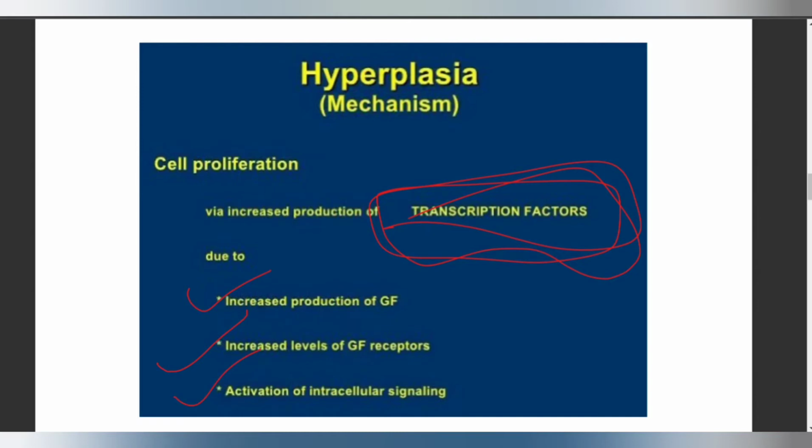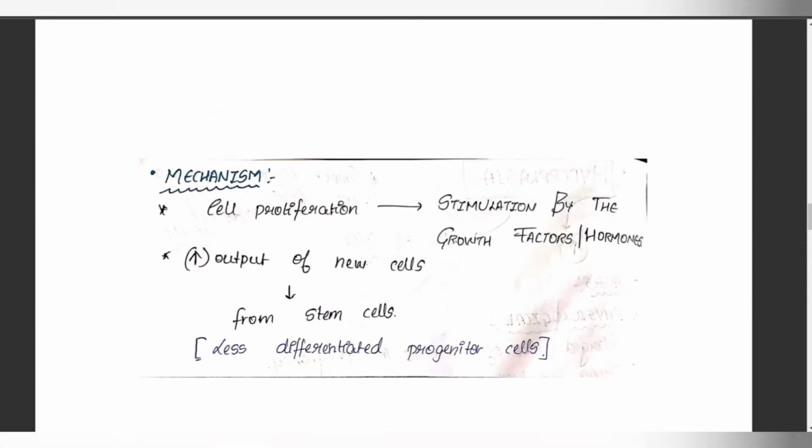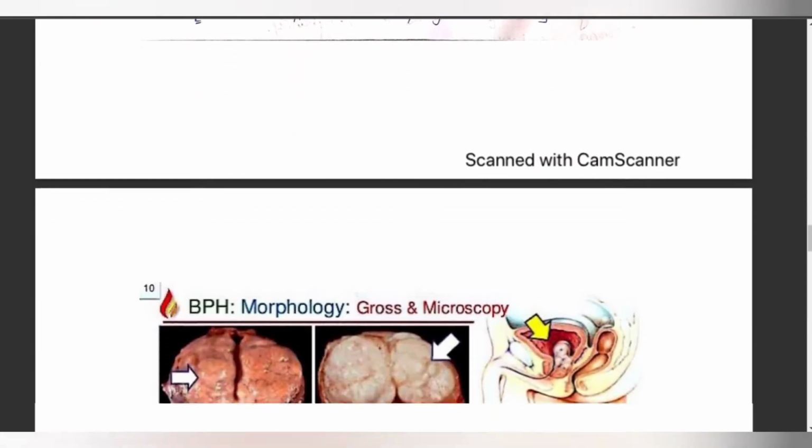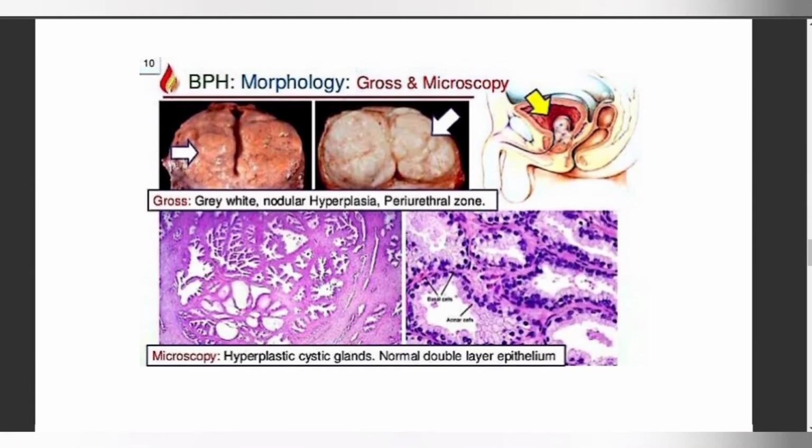Due to all these conditions, there will be activation of the signal transduction pathway and transcription factors, which cause cell proliferation and hyperplasia. So, cell proliferation occurs due to stimulation of the growth factors, hormones and receptors. It might be due to the surviving mature cells or stem cells, which cause receptor stimulation, and therefore induce the transduction pathway and cause cell proliferation, leading to hyperplasia.